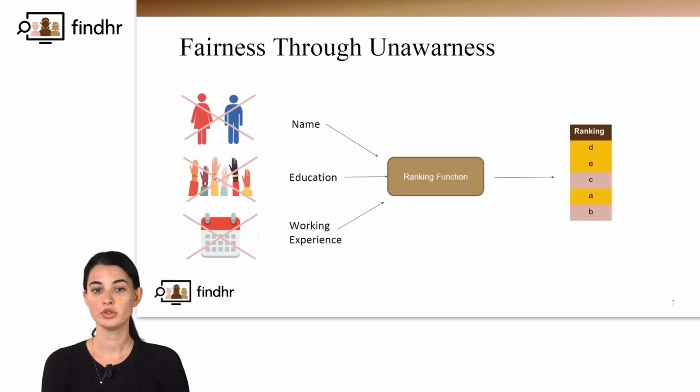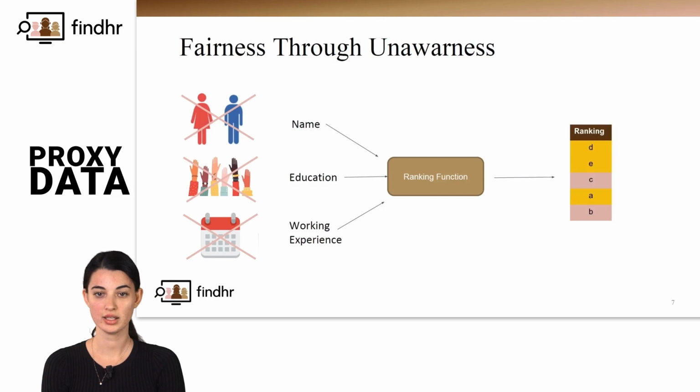One solution would be to not give access to sensitive information. But is it enough to just ignore the gender of the candidates? The answer is no, as data can be a proxy for gender, so without having access to the gender of the candidates, the system can perpetuate discrimination against one group, as the data representing the candidates might be a proxy to the gender. So how to tackle this problem?